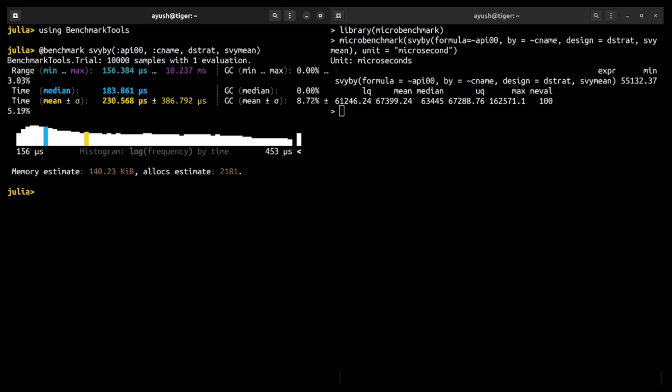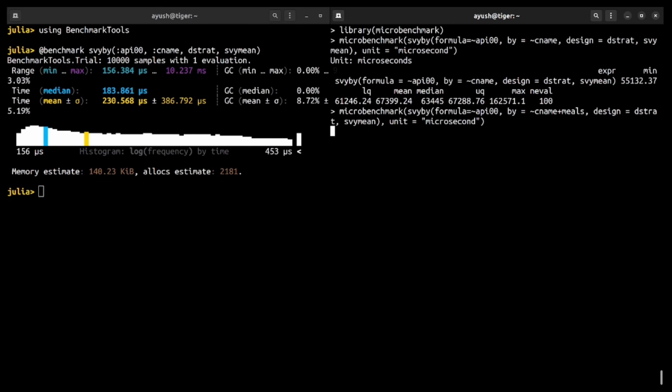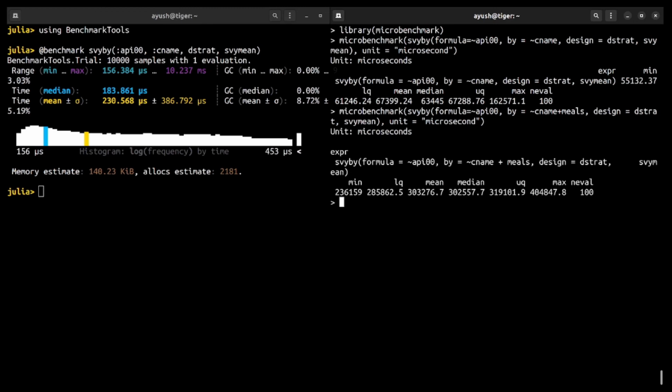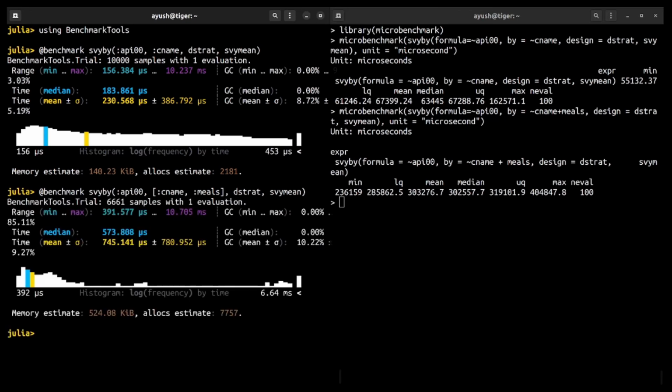But now I will increase the complexity a bit. Instead of just grouping by the county name, I will group by two variables. This is county name and meals. It doesn't make much sense, but just to show the performance, I will do that. So Julia seems to be a lot faster, and it seems even faster when you're grouping by multiple variables. This is probably to do with the group by and combine feature.